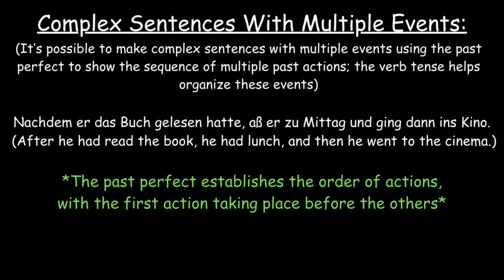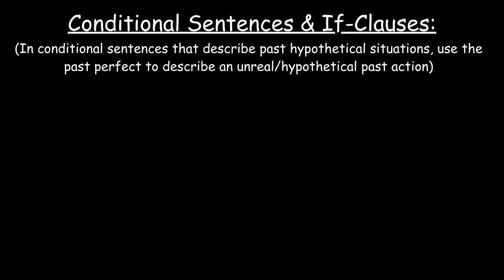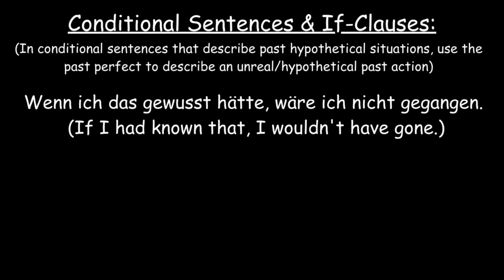Another function of the past perfect is in conditional sentences and if clauses. In conditional sentences that describe past hypothetical situations, we can use the past perfect to describe an unreal or hypothetical past action, like saying, Wenn ich das gewusst hätte, wäre ich nicht gegangen. This structure is often used in the third conditional, describing an unreal past situation that didn't happen. If clauses will be explained in a future video.